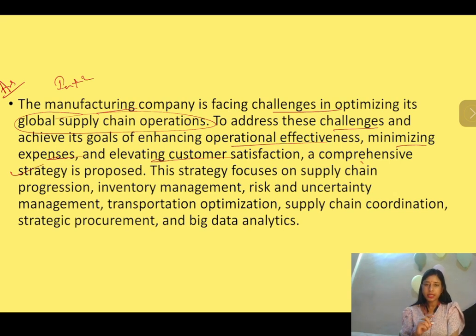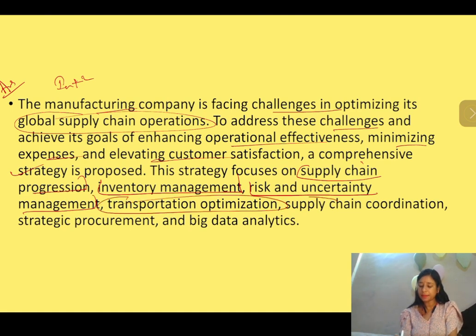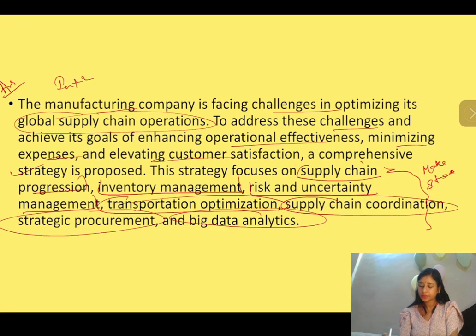What should the strategy focus on? Strategy has to focus on supply chain progression. Okay, this is their goal. Inventory management was the second goal. Risk and uncertainty management was the third goal. Transportation optimization fourth, and supply chain coordination, strategic procurement, and big data analytics. So these are the goals on which we have to make the strategy as a supply chain consultant.